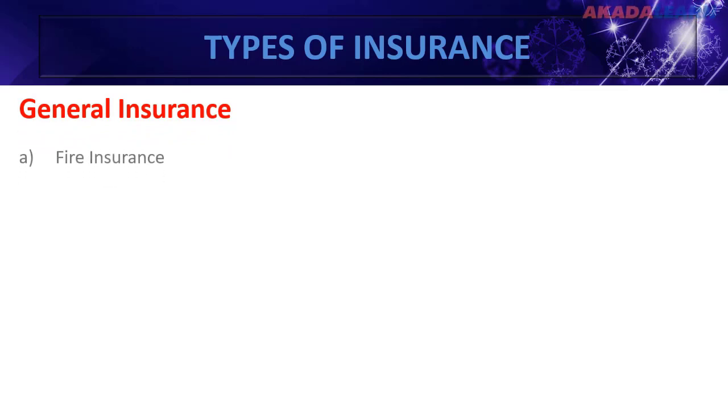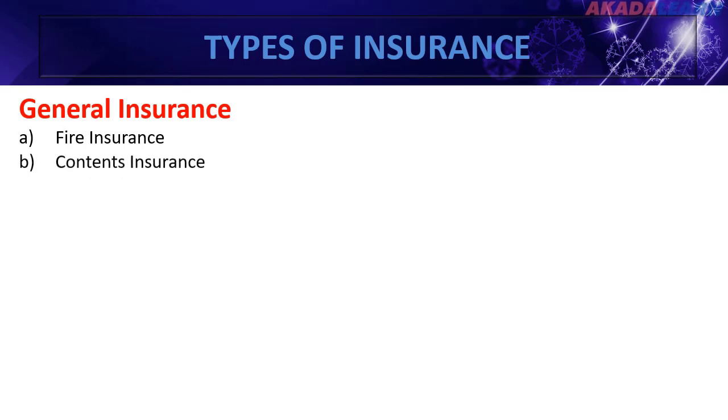So let's start with types of insurance, and the first one we'll be looking at is general insurance. Under general insurance, we have fire insurance. This type of insurance covers fire incidents. For example, if a person insures his building against fire and there's an incident of fire, the insurance company will compensate the person for the assets that were lost.